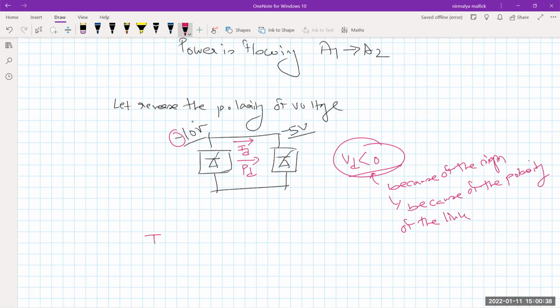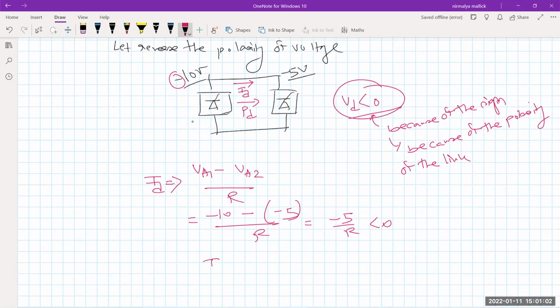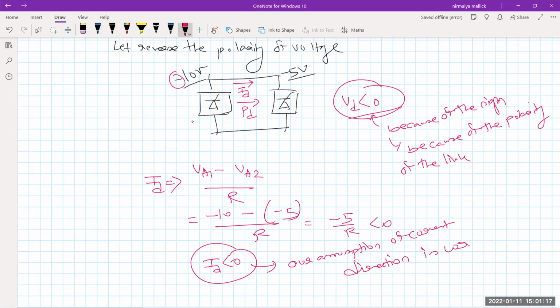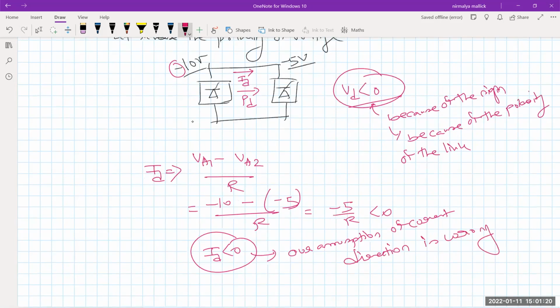Now, अब current direction क्या होगा? Current equals to VA1 minus VA2 by R. VA1 is equals to -10 minus VA2, क्या हो रहा है? -5 divided by R. It is -5 by R. That means less than 0. अब current is less than 0. इसका मतलब our assumption of current direction is actually wrong. That means what we have assumed?